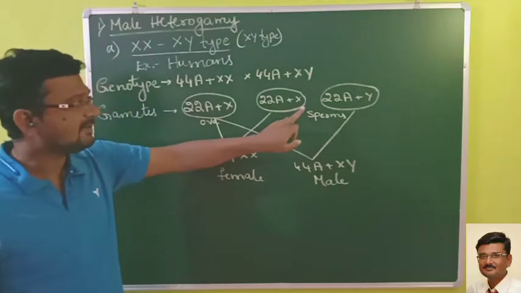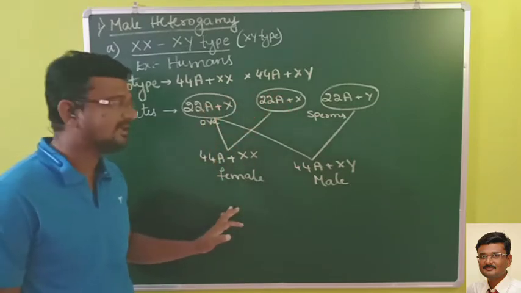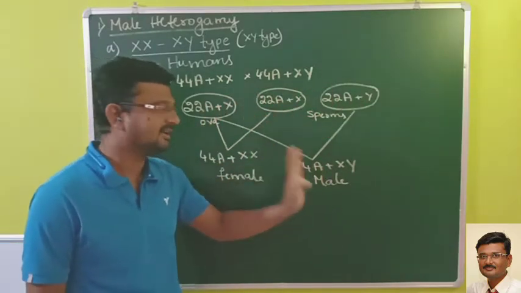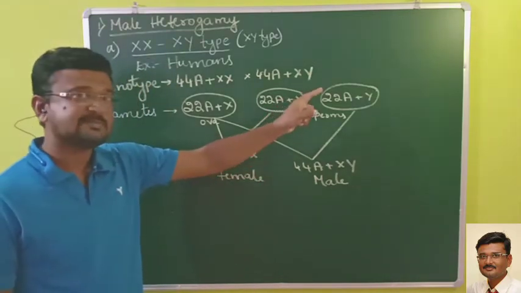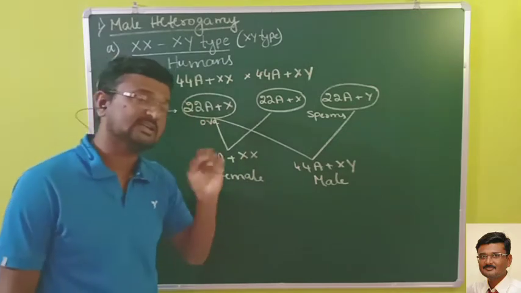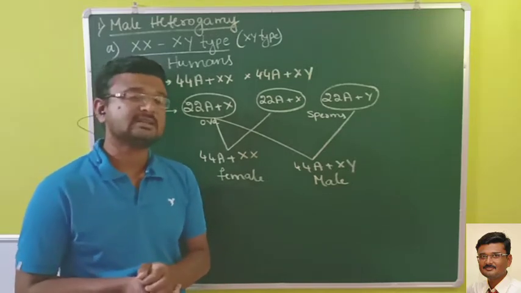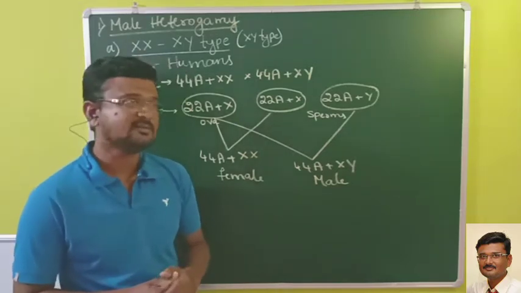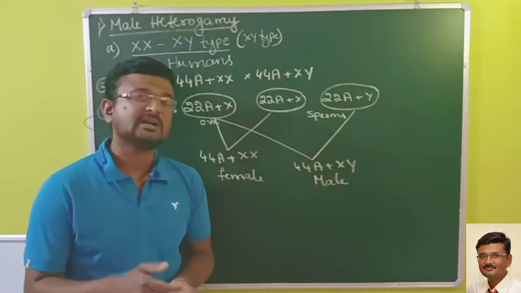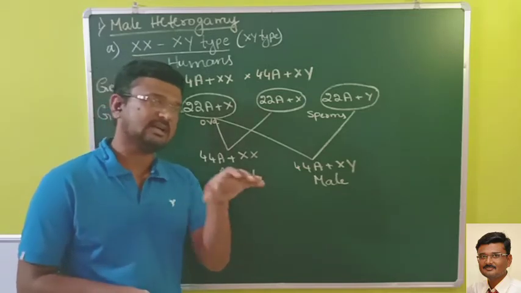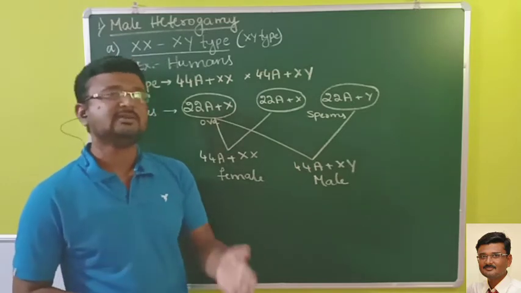Whichever sperm fertilizes the ovum, if X fertilizes then definitely it will be female, and if the Y sperm fertilizes the ovum then definitely it will be male. Here the sex of the child depends upon which sperm fertilizes the ovum. So what do we learn from this? It is not the mother who decides whether the child is a boy or a girl. Who does? The male. In our country, whether a girl is born or a boy is born, we blame the female, the mother. Actually, who should be blamed?